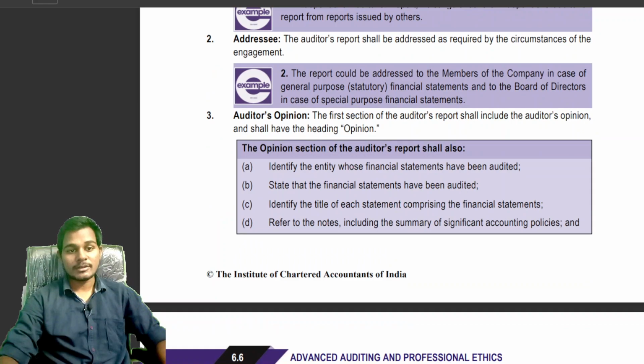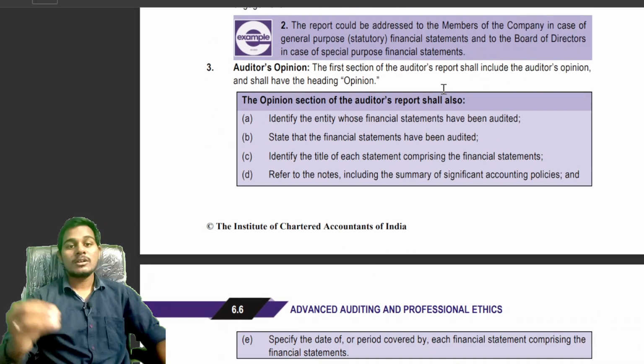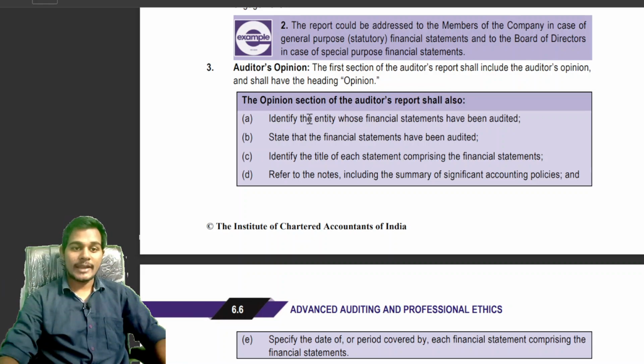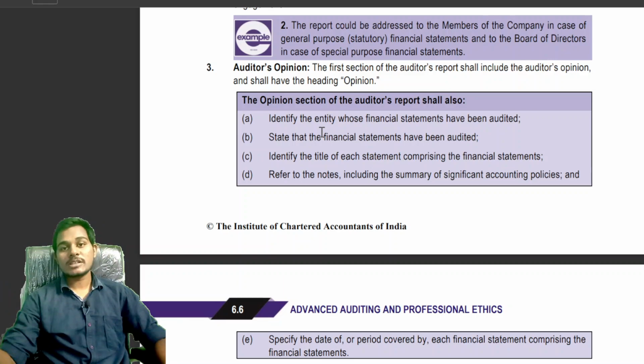Auditor's opinion. In the auditor's opinion paragraph, the auditor will provide the following information. Identify the entity whose financial statements are audited. That is, if you audit the Infosys company, then provide that we have audited the Infosys company. Identify the entity means Infosys, Wipro, or Reliance, whatever company we have audited, that we have to provide here. State that the financial statements have been audited. If you audit the Infosys company, then we have to provide that the financial statements of the Infosys company have been audited by the said auditor.